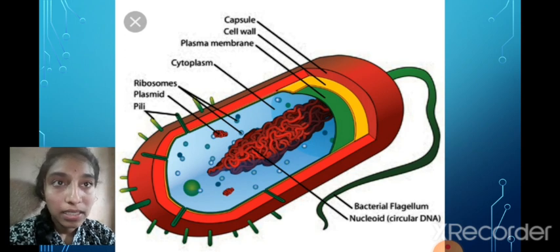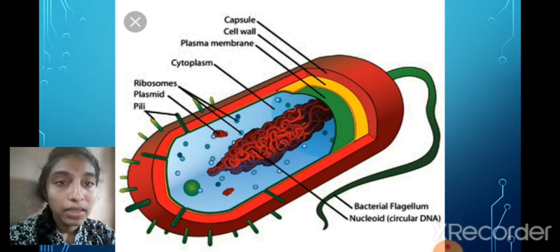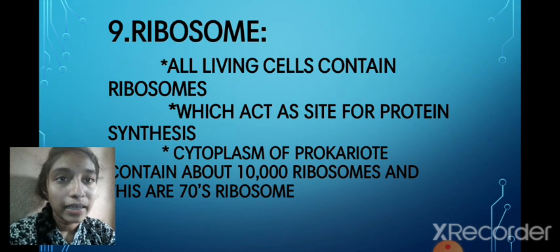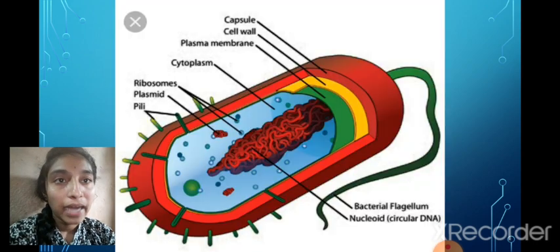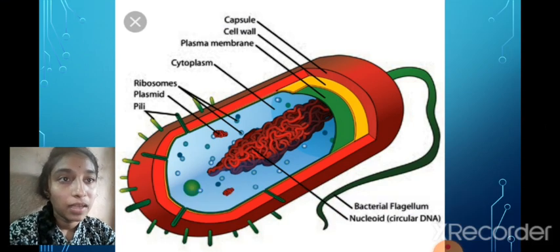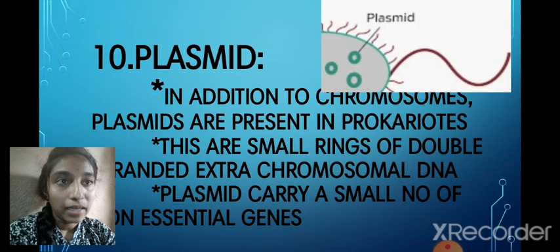Outside the cell wall we can see the bacterial flagella and pili. All these are responsible for the bacteria surviving on the earth.